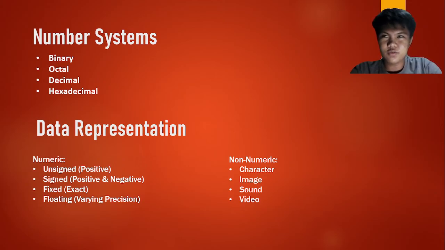Next one is sound, which stores audio information. It can be stored in formats like MP3, AVI, M4A, and etc. And the last one is video. Video represents the movement or motion of images from a sequence of frames.